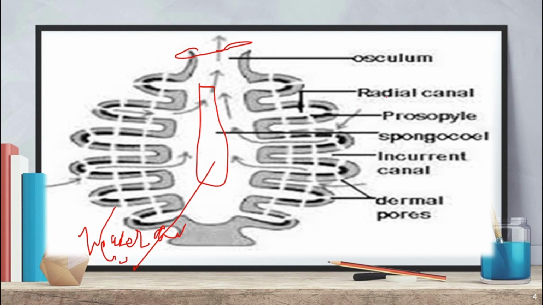Now here, what is the radial canal? Radial canal is present in the outside of the body. Prosopyle is the inner lining of the body. Spongocoel is a water cavity found in the body of the Porifera organisms. The incurrent canal is the outer wall of the Porifera where they possess ostia, or hole-like structures. Where is the incurrent canal? Where are the dermal pores? Dermal pores are small hole-like structures where the water goes through the body.